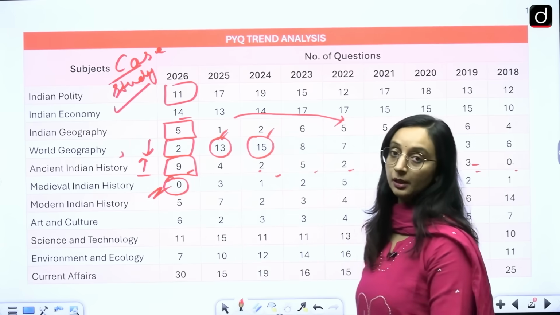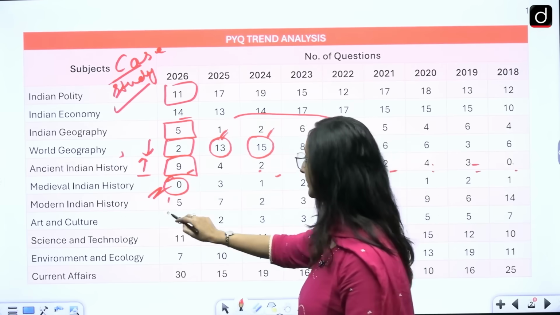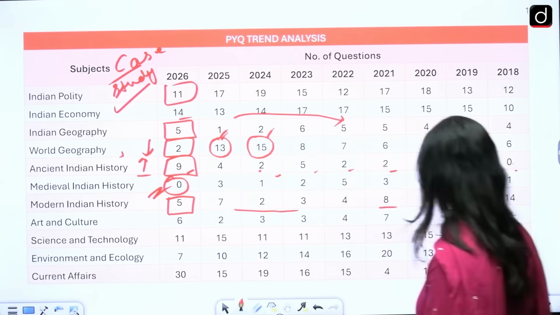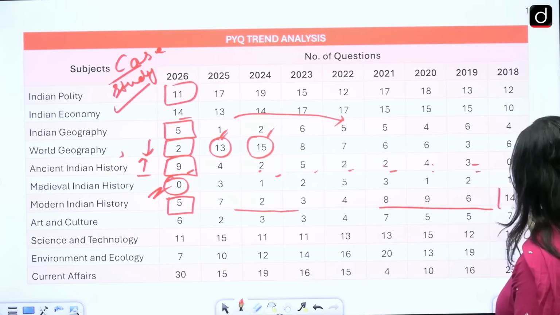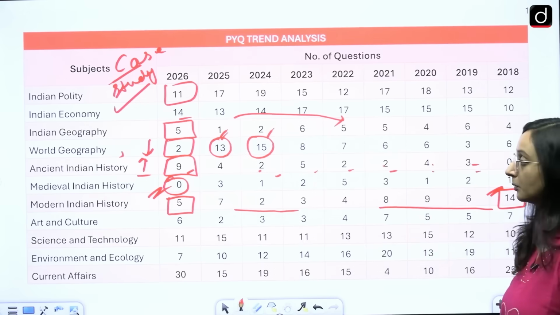We don't see any question coming in from medieval Indian history. Modern Indian history again saw 5 questions, more or less on the same lines, except in 2018 where we see 14 questions coming in from modern history.